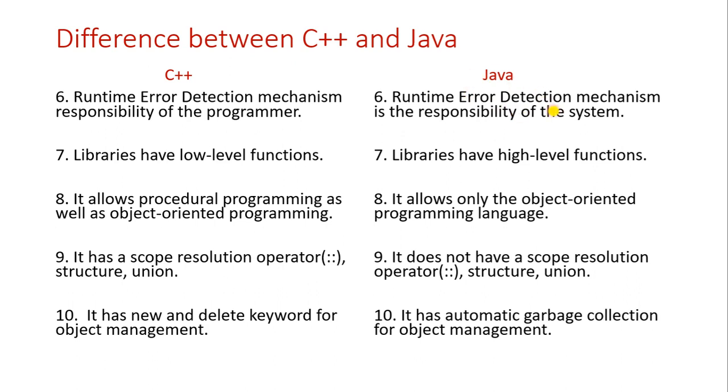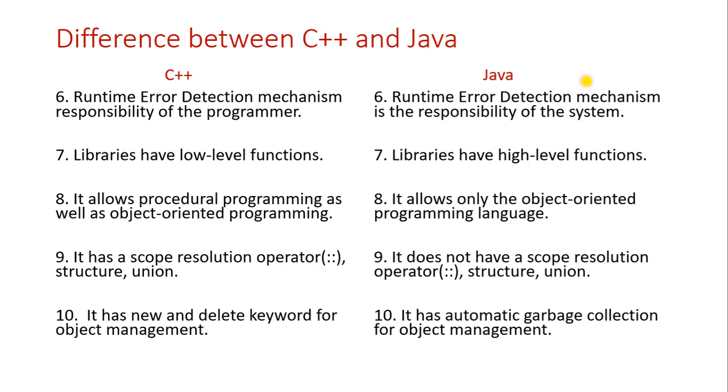Suppose we have written a Java program, and that Java program has 10 statements. In the starting 2 statements, we have made some mistakes, so we have got errors. In Java, exception handling is there. That exception handling will handle those 2 statements. The remaining 8 statements are correct, so the output of those statements will be shown in the output.